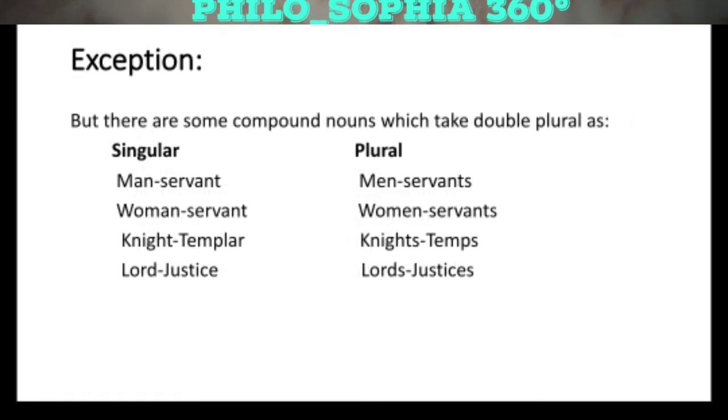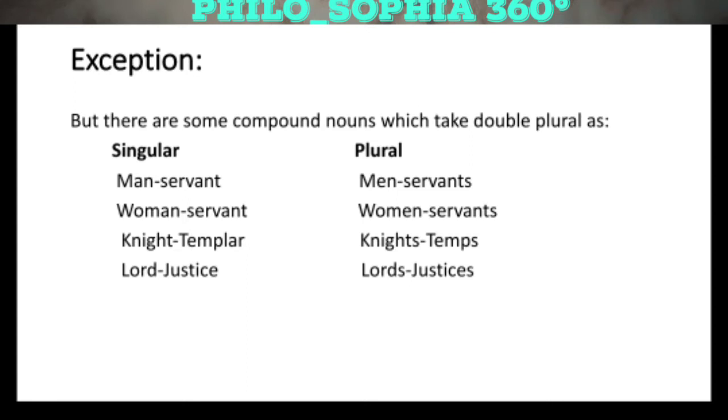For instance, there is a word man servant. We have to change both the words to make them plural, man into men and servant into servants. Another word, woman servant: we have to make both the words plural to make this compound word plural, women servants. Knight templar, knights templars. Lord justice, lords justices.